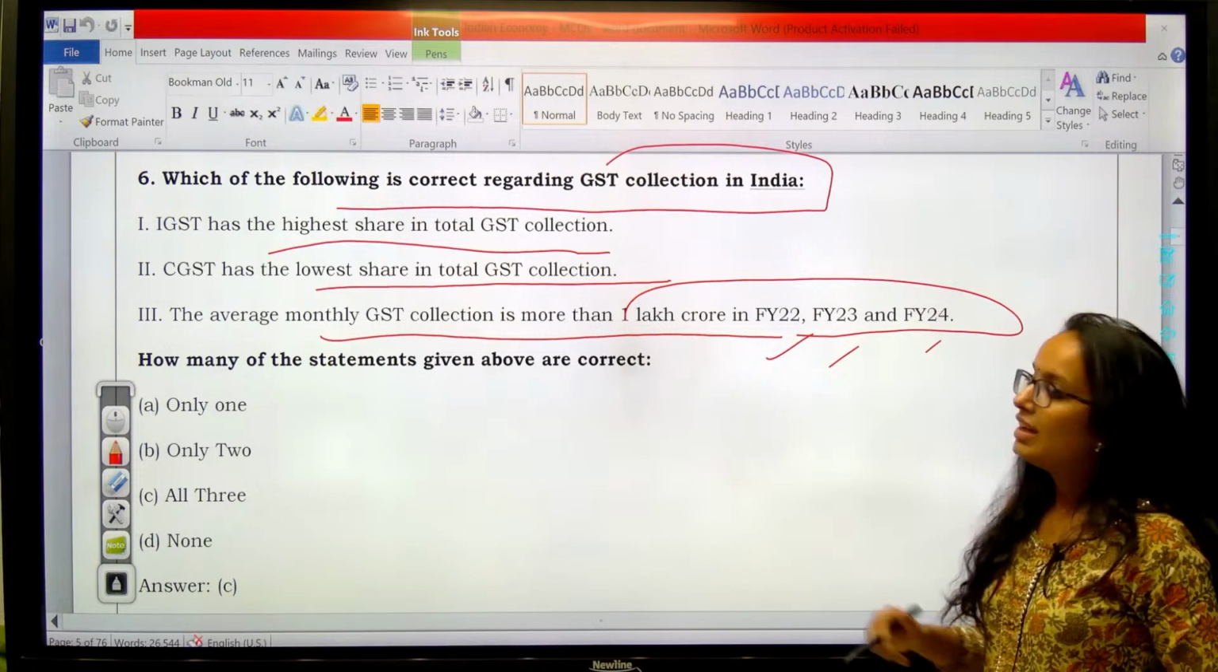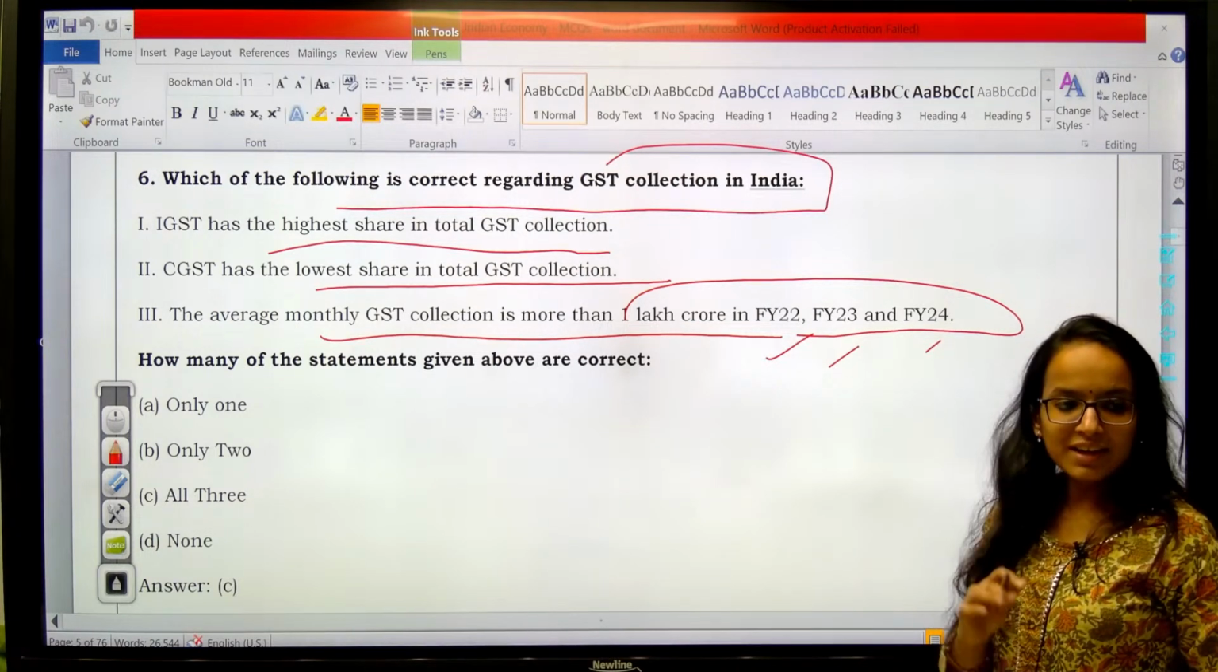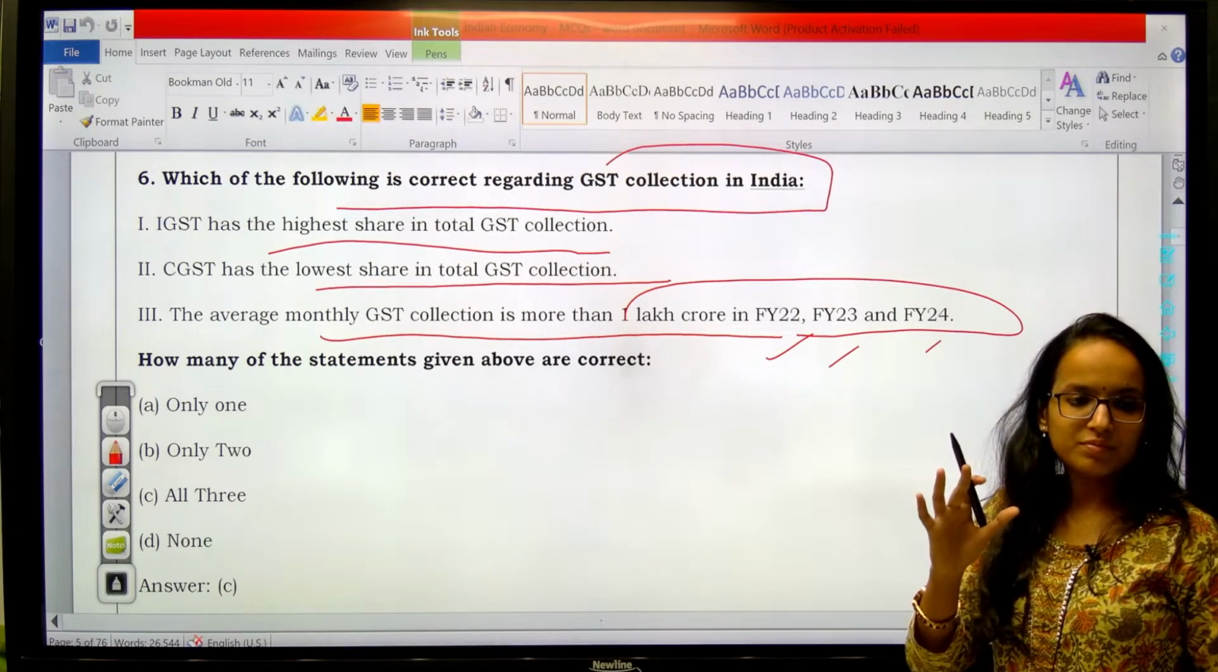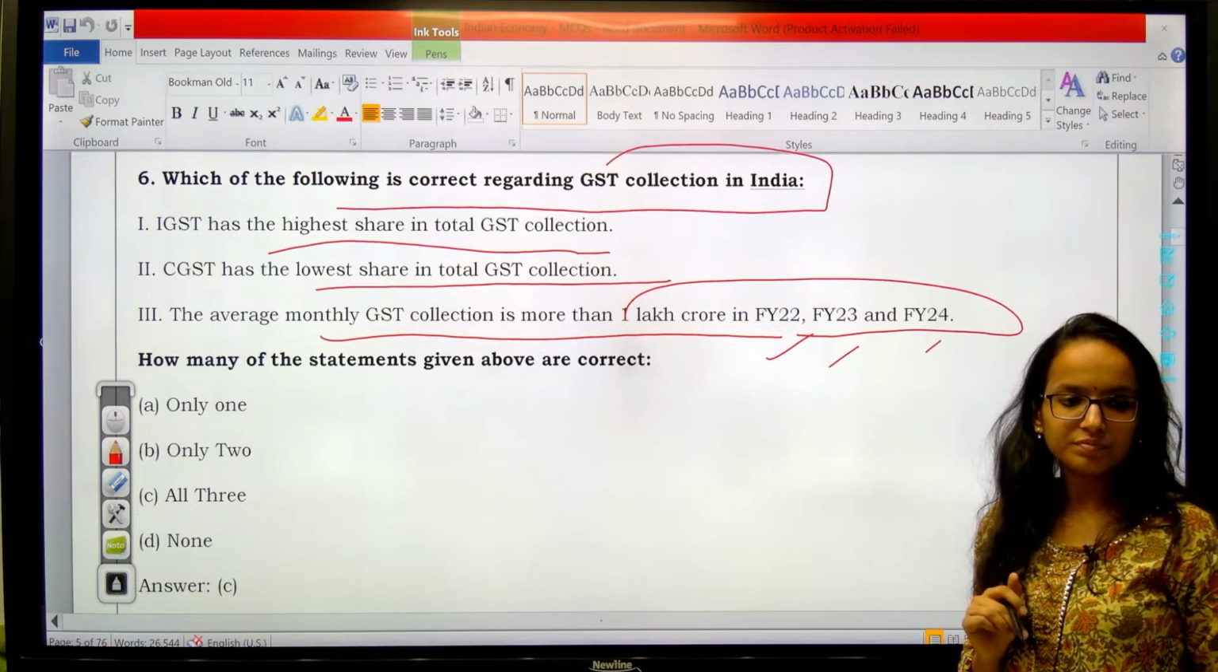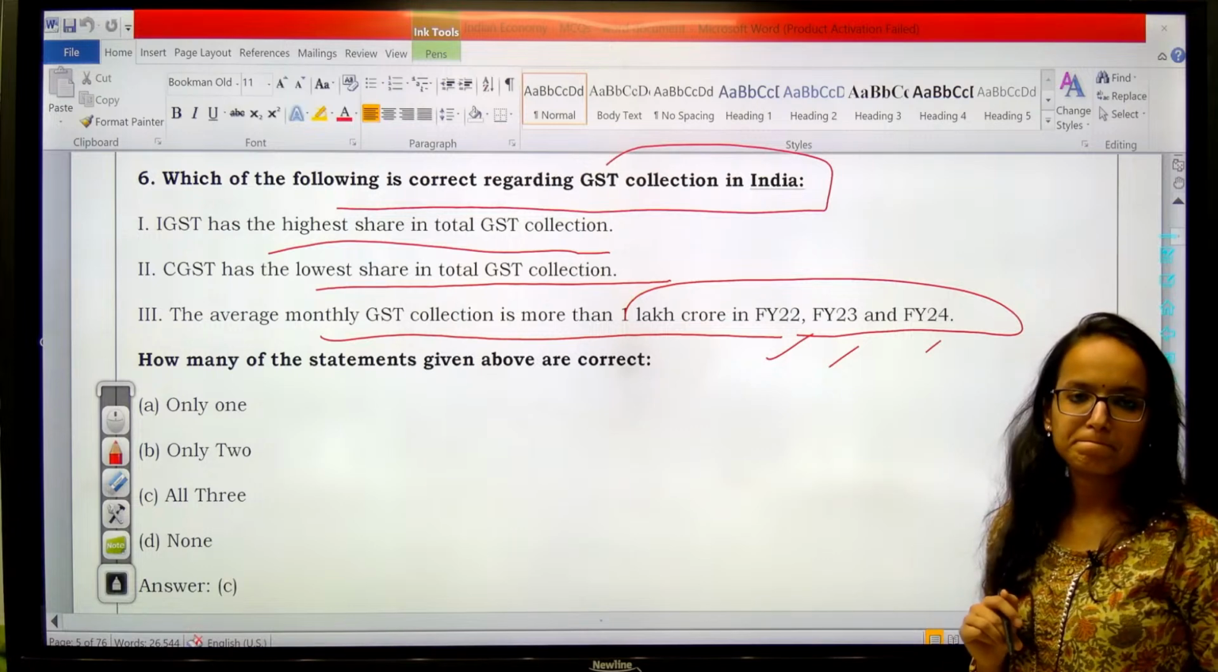So, IGST has the highest share. Any answers? I am waiting for your responses. You want to tell me the answer? Which of them are correct? Okay.